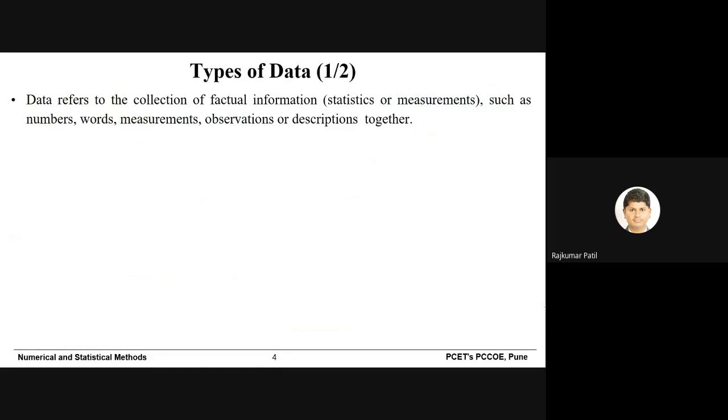Now, before we actually start the content of our course, we will start with some basic introduction. So what is data? Data refers to the collection of factual information, for example, COVID data, and it may be numbers, such as the number of deaths, number of cases, or words.